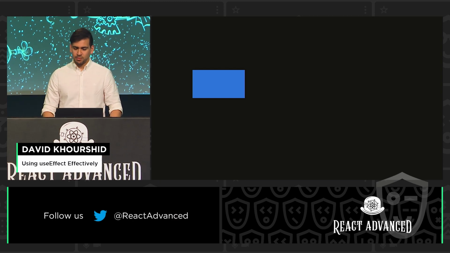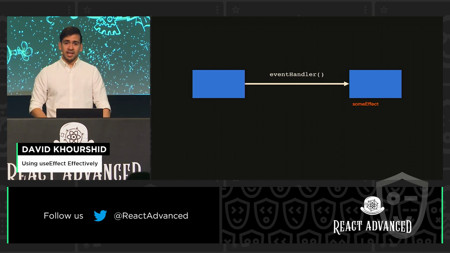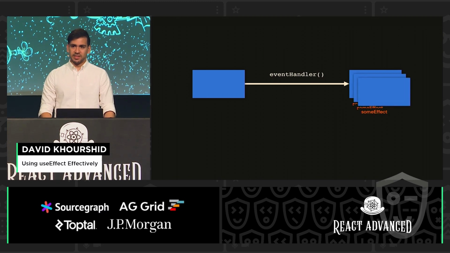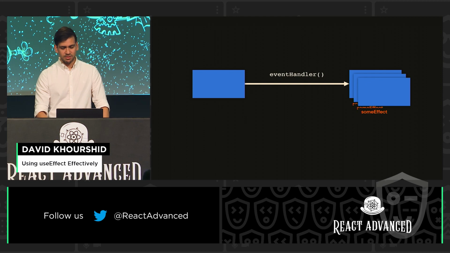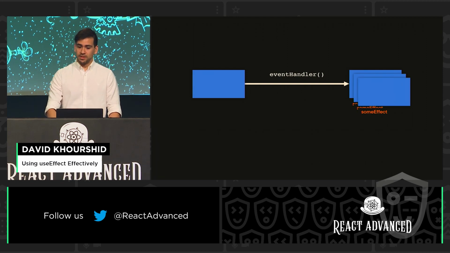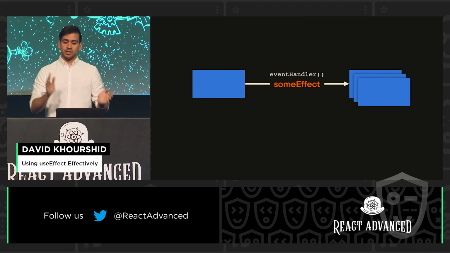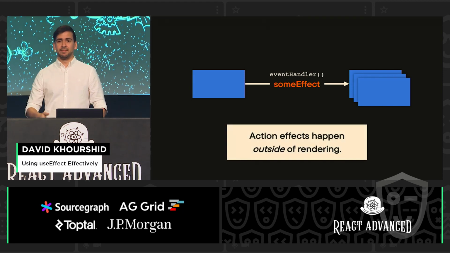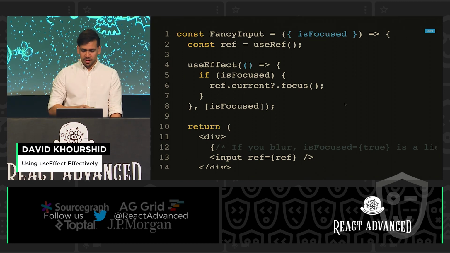And so here's how this helps with React 18. We know that when something changes, our component is going to re-render. And if we tie that effect to rendering, then React, remember, it has the ability to just keep re-rendering that component. And because you tied it to rendering, it's going to just keep executing those effects, which we don't really want. But move the effect closer to the event handler, and you avoid that problem completely, because you're not tying it to render, you're tying it to the actual event that caused that effect to happen. So action effects happen outside of rendering. All right, so here's an example which actually goes through quite a few issues.